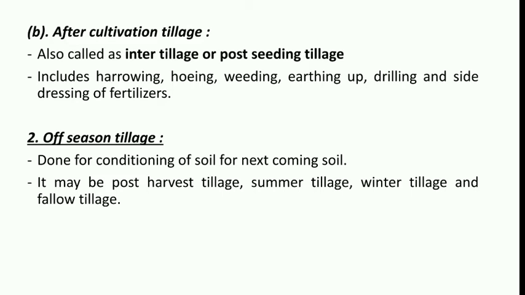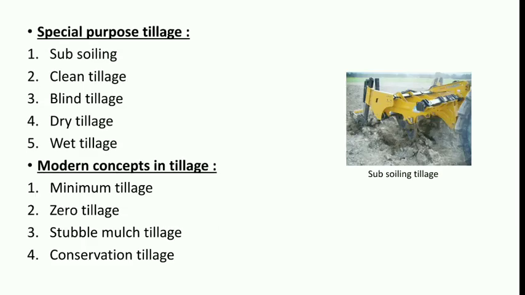The second type of off-season tillage may be summer tillage. It is done in the open field, plowing in hot summer to disinfect the soil with the piercing sun rays. Similarly, winter tillage. And the last one is fallow tillage. Fallow tillage means the land is plowed and left unseeded during the growing season to maintain the natural productivity of the land. I hope this lecture is clear to everyone.